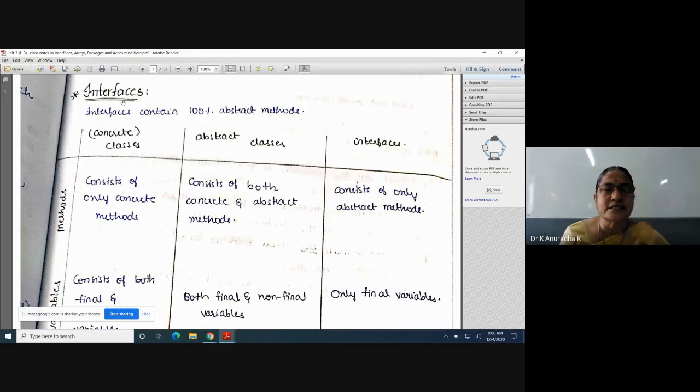Like that, inheritance means first write what is inheritance and what is the advantage of using inheritance in Java and what are the different types of inheritances which are possible in Java, and try to write one program on each type of the inheritance. Like that, we can use interfaces in multiple ways.